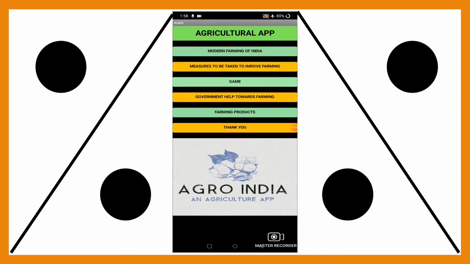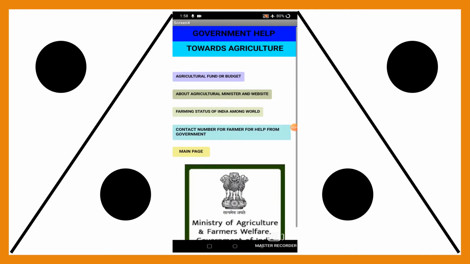So now let's learn how the Indian government has helped Indian farming, like their budget and ranks. Let me show you. India's agriculture budget doubled over 5 years to 57,600 crore rupees in 2018-19. India's agricultural minister is Shri Narendra Singh Tomar, and the official website is agriculture.gov.in. India occupies 4th position in the world in the agriculture category. The top countries above India are China, the United States of America, and Brazil. Also, India is a top 2 producer of